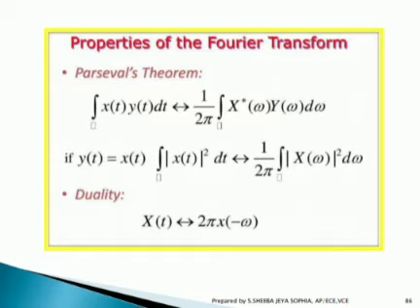Parseval's theorem, one of the major theorems: integral of x of t y of t dt is equivalent to 1 by 2 pi integral of x conjugate of omega into y of omega d omega. It is nothing but, taking y of t equal to x of t, integral of modulus of x of t the whole square dt, which is equivalent to 1 by 2 pi integral of modulus of x of omega the whole square d omega. In duality, x of t is equivalent to 2 pi x of minus omega in frequency domain.